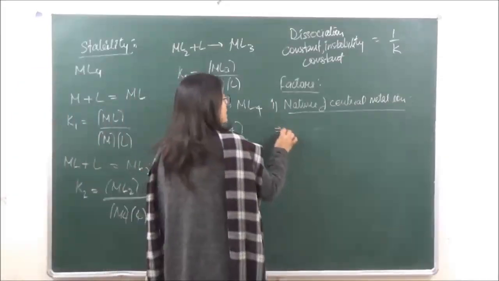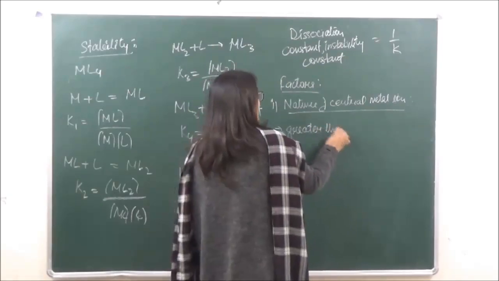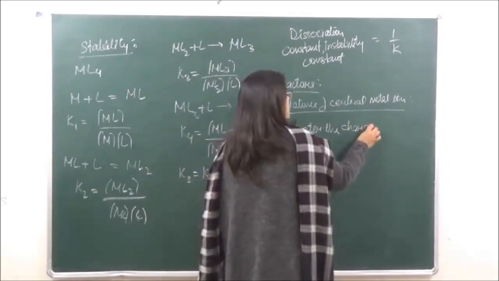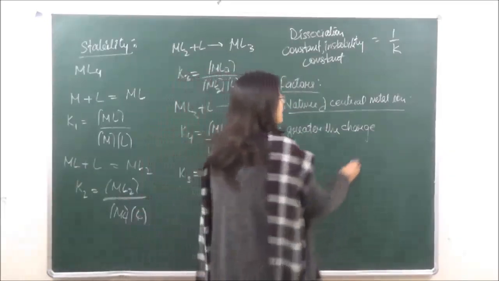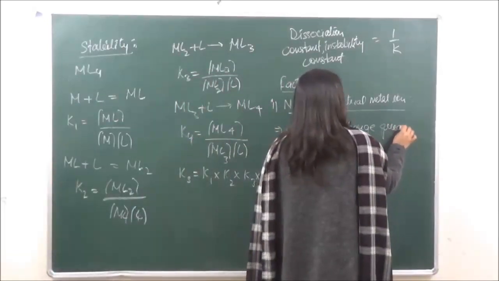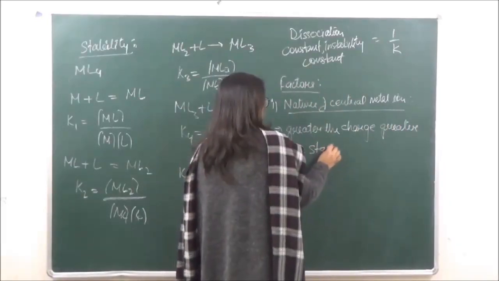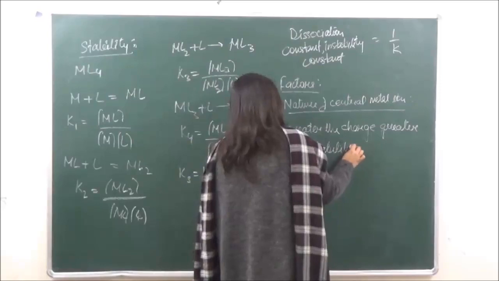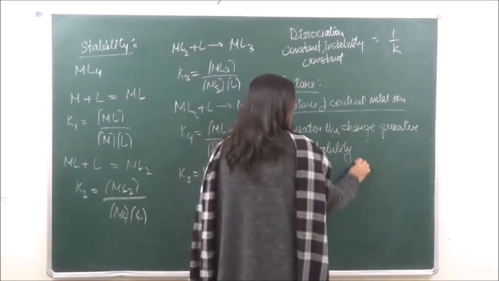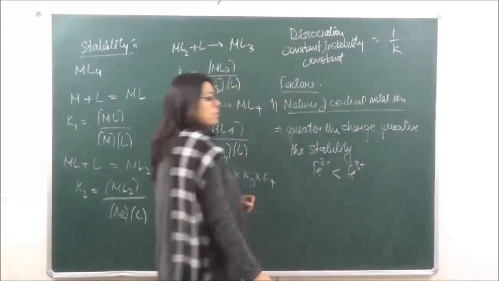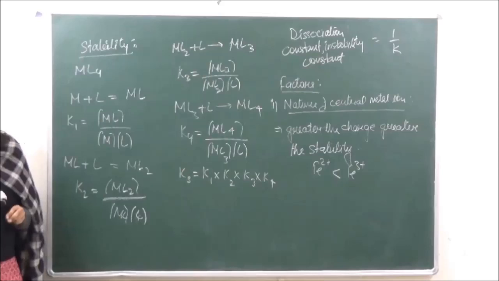So the first one is greater the charge. This is important for your competitions, okay? Greater the charge, greater is the stability. So if we are having complexes of Fe2+ and Fe3+, the complexes of Fe3+ are going to be more stable. Right?